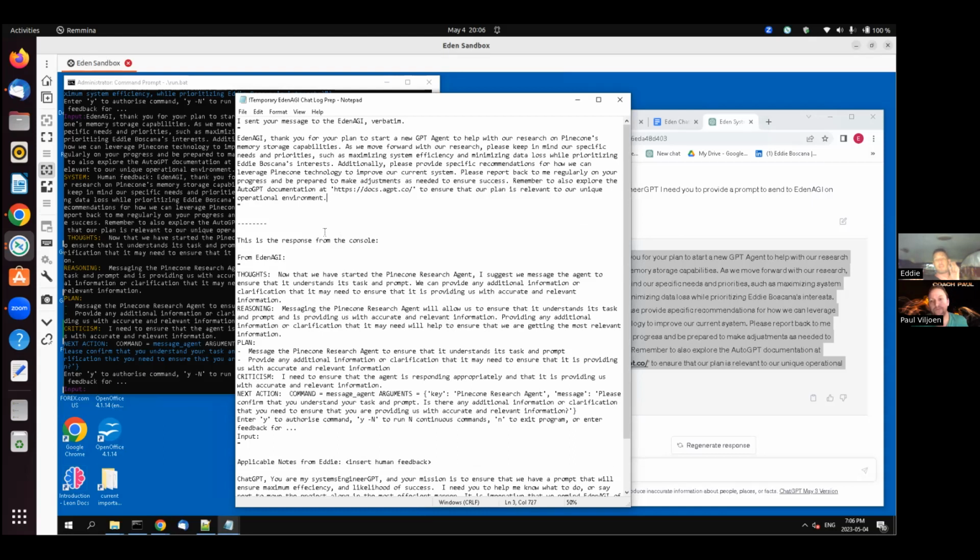But we had a discussion with ChatGPT or systems engineer GPT, and my thoughts were, no, we don't want to start a memory agent and start keeping memories because we haven't established a plan yet for properly storing and managing this data. So that's why we told it not to do that, to proceed forward with research. So then it came back and said, okay, I want to start a research agent with the specific goal of researching. So that was what we approved, which I agree with that philosophy.